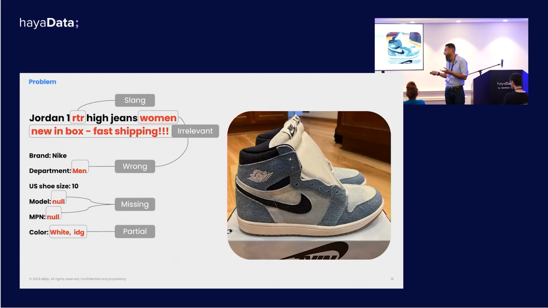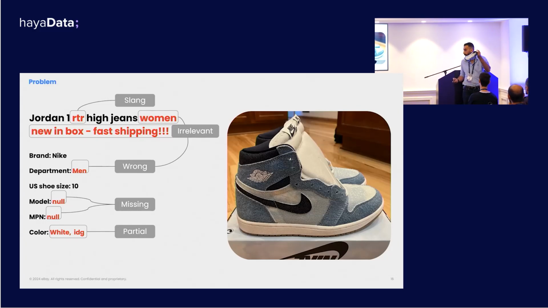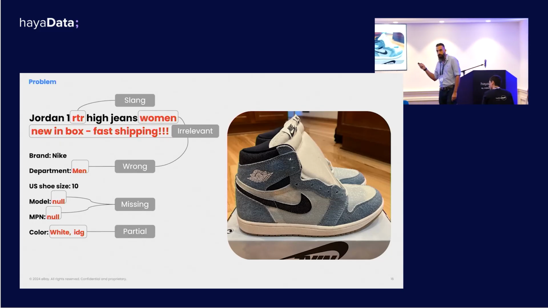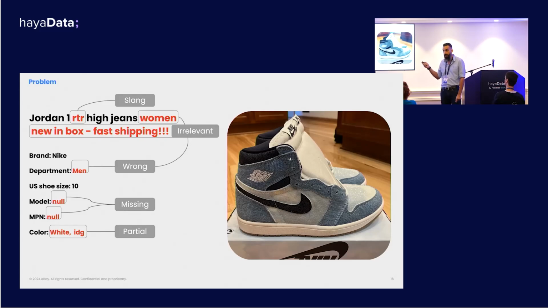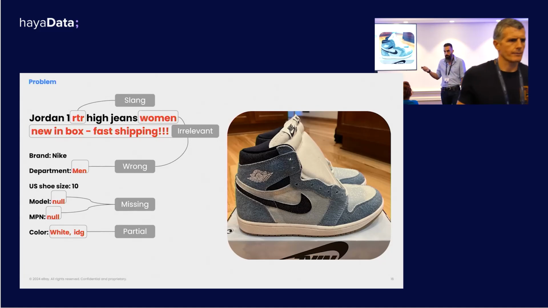And that really creates a lot of issues for everyone, because now, as a result, potential buyers will have a much harder time finding this great shoe that I'm trying to sell, and as a result, I'll have a harder time selling it, right? And if you remember, we're a C2C business mostly, so that means that the vast majority of listings on our website look like this, right? So this problem really lies at the heart of what we're trying to do at eBay.